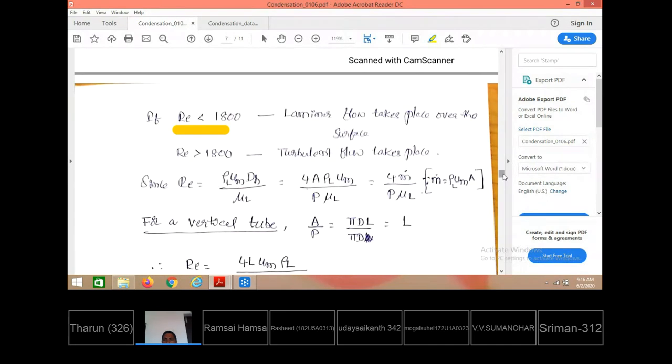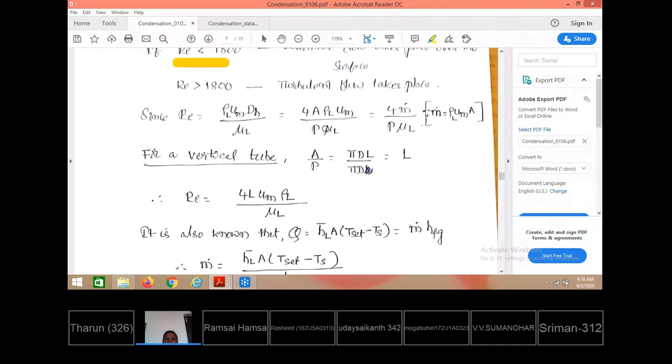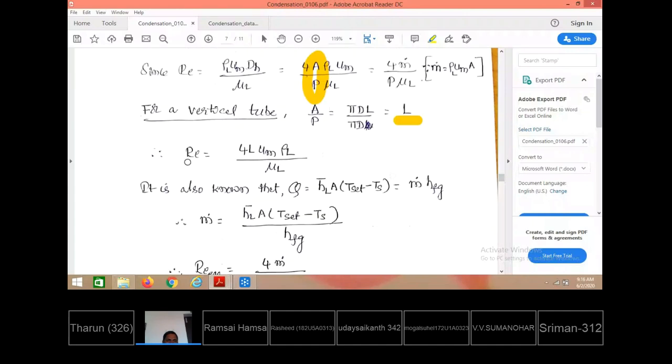For a vertical tube, what is the A by P ratio? What is cross-sectional area by perimeter? The area is pi d into L, and the perimeter is pi d. Then the A by P value is L. So in the Reynolds number, in place of A by P I substitute L, giving 4 rho l times um times L by mu l.